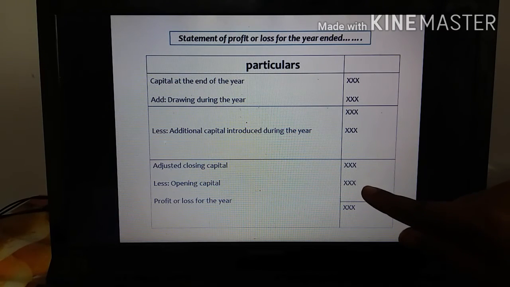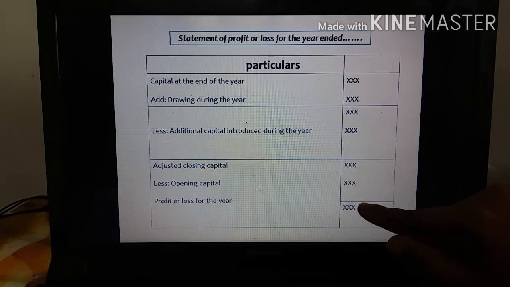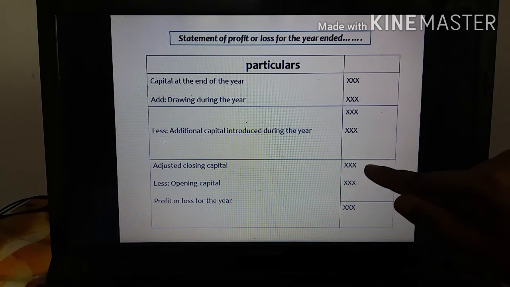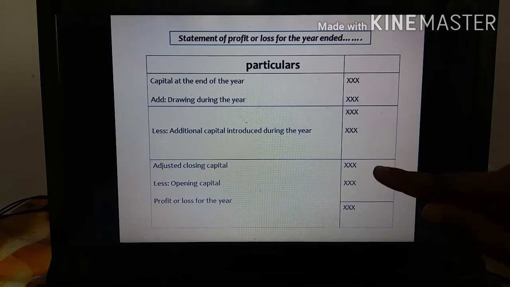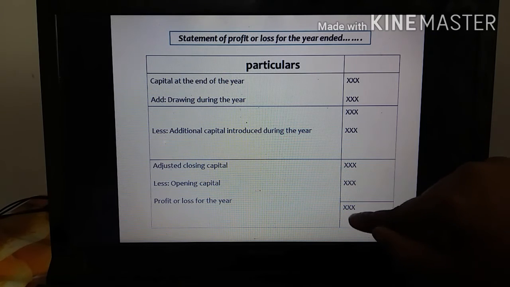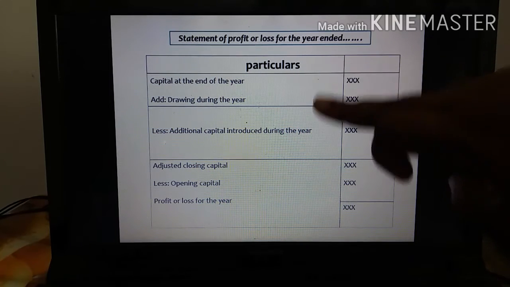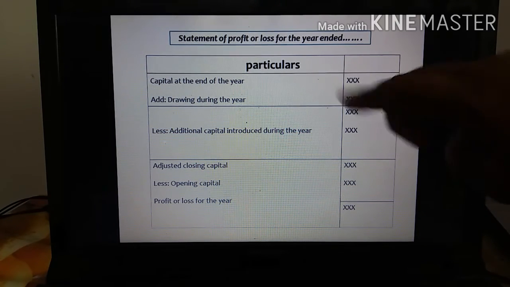After the adjusted closing capital, you have to minus the opening capital. If the result is of positive nature, then you get a profit. If it is of negative nature, you get a loss. So adjusted closing capital more than opening capital is a profit; adjusted closing capital lesser than the opening capital is a loss. So this is the format. In this format, opening capital is there and closing capital is there.